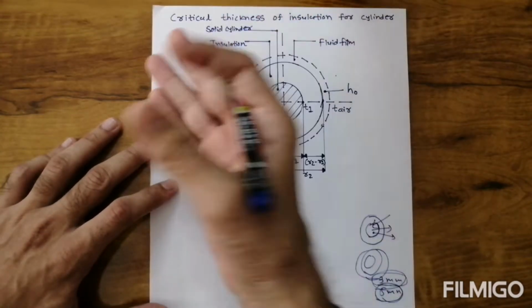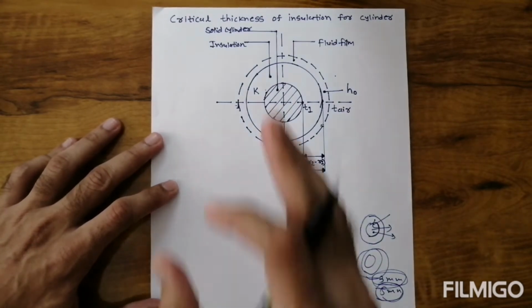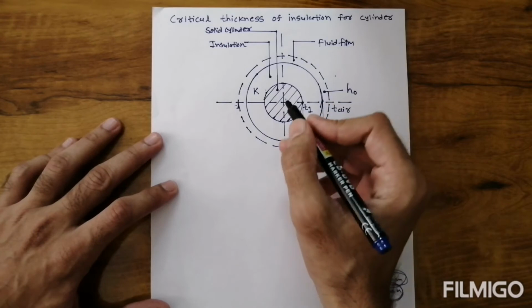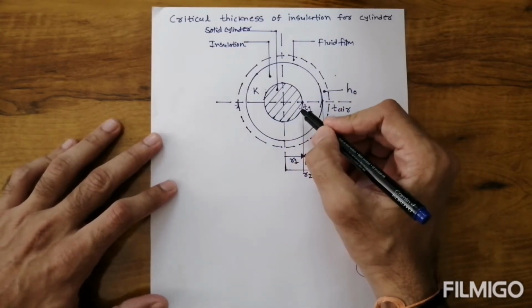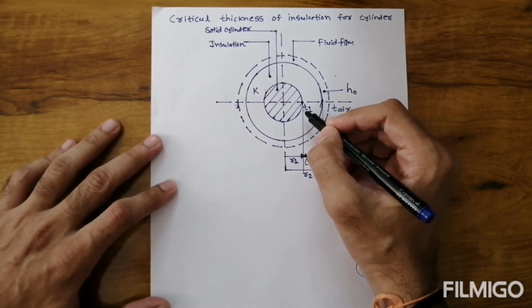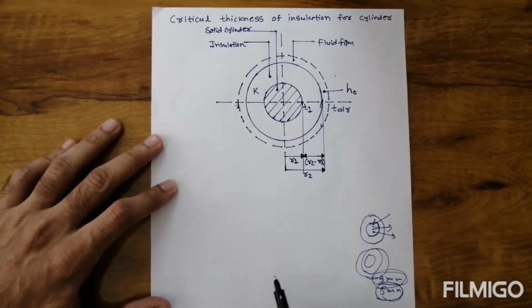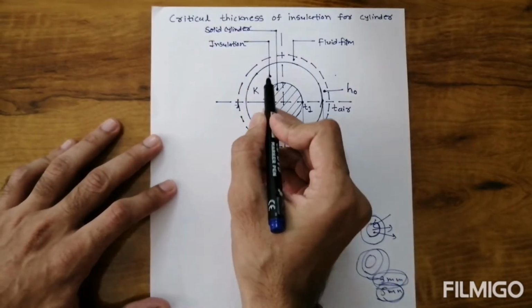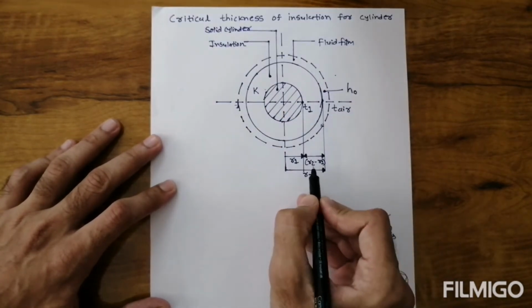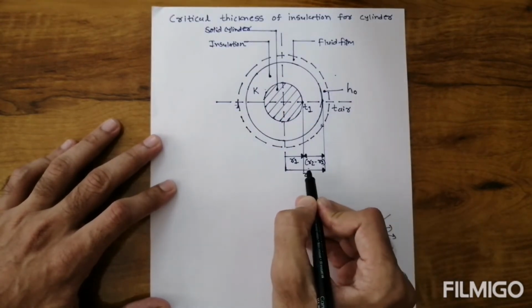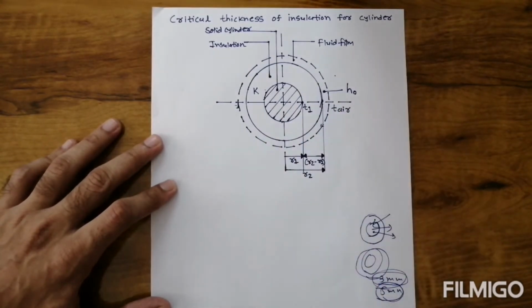Now we are going to derive the equation for the critical thickness of insulation for the cylinder. Initially, I consider one solid cylinder whose radius is r1. r1 is the radius of the solid cylinder. Then I consider one insulation there. You can see here one insulation. The thickness of that insulation is r2 minus r1, and r2 is the radius of the insulation.